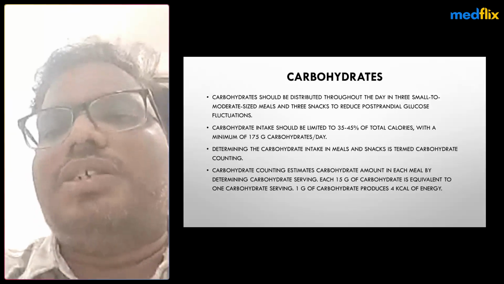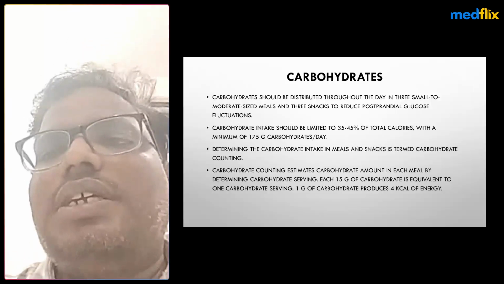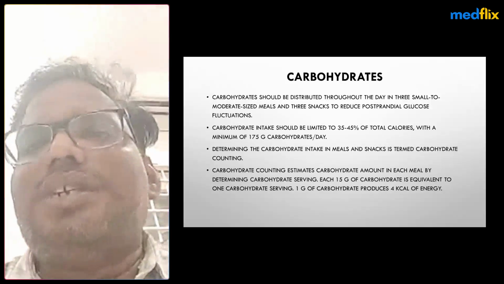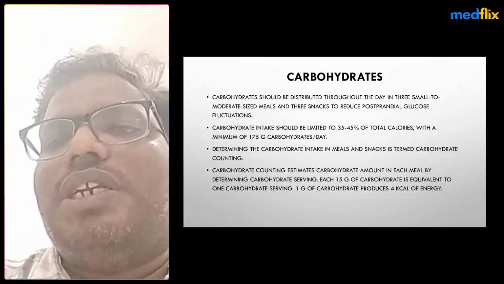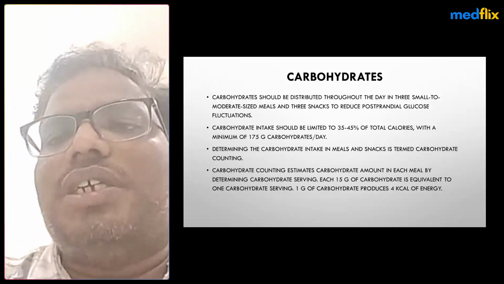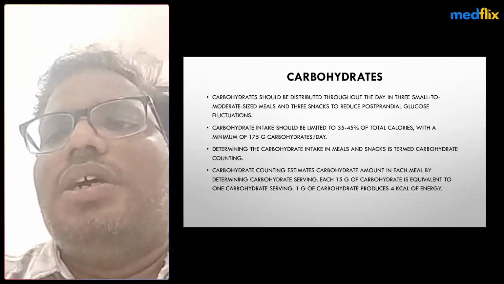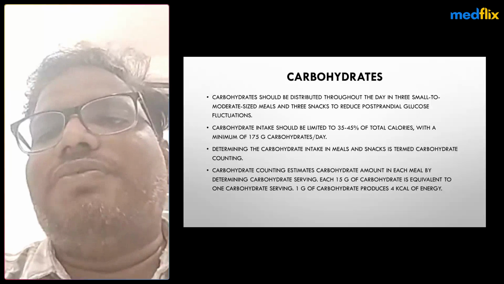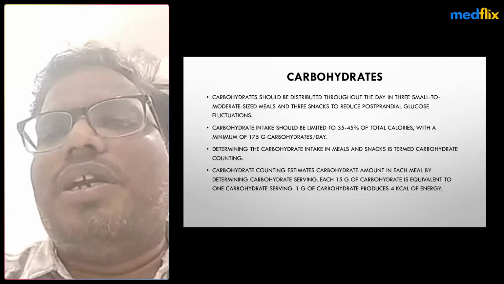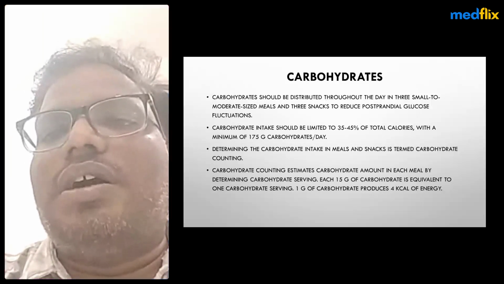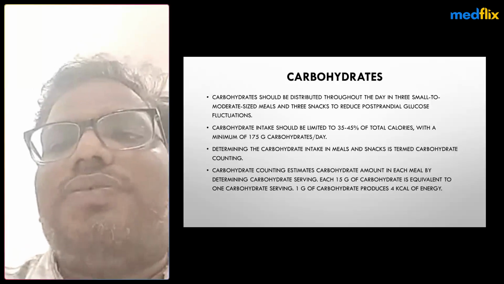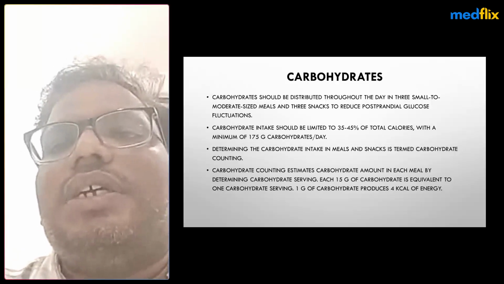Determining the carbohydrate intake of meals and snacks is termed carbohydrate counting. How to estimate: the carbohydrate amount of each meal is determined by the carbohydrate serving. How to calculate carbohydrate serving: 15 grams of carbohydrate is equivalent to 1 carbohydrate serving. Generally, 1 gram of carbohydrate produces 4 kilocalories of energy.